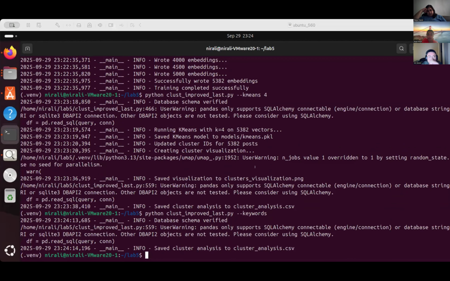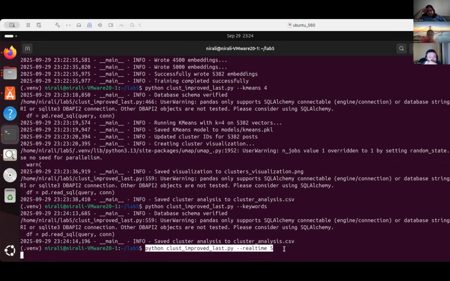And now we also added the functionality of real-time scraping of new posts that come. So let me paste that. And we gave the input of 5 minutes. Every 5 minutes, it will add any new post that has come in any of the subreddits to the clusters.